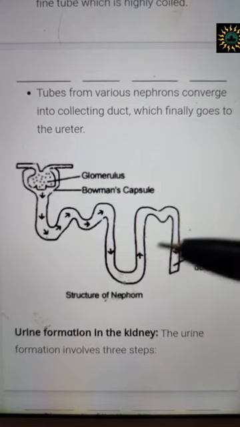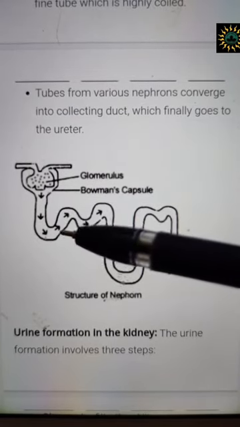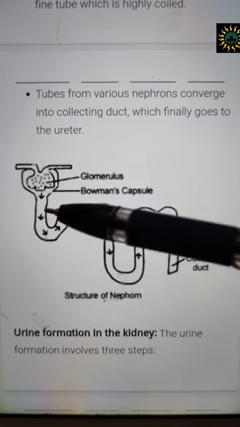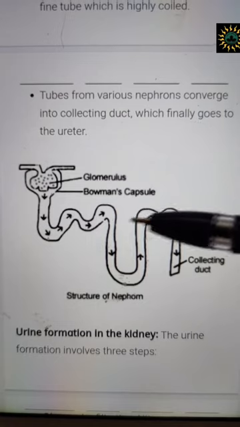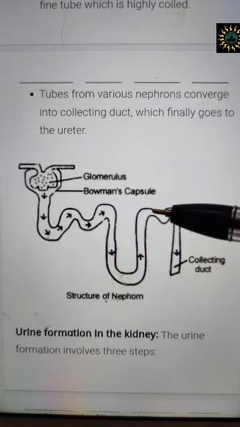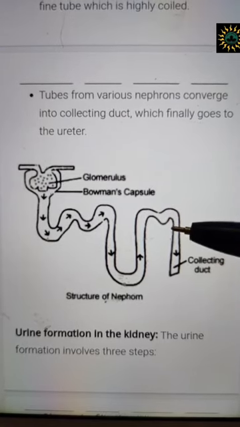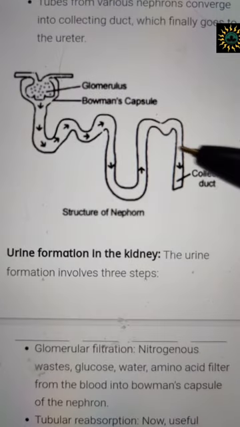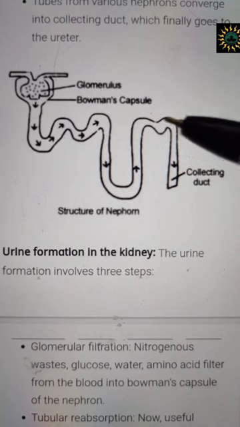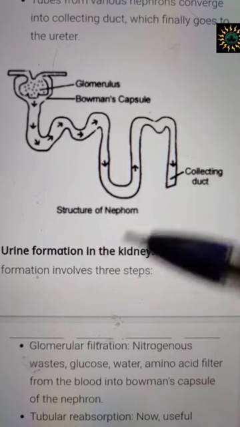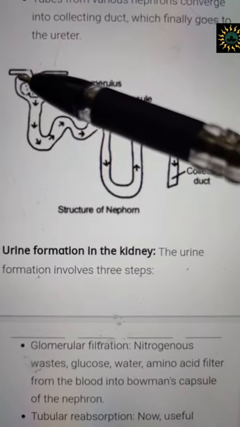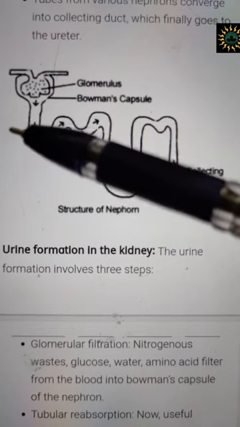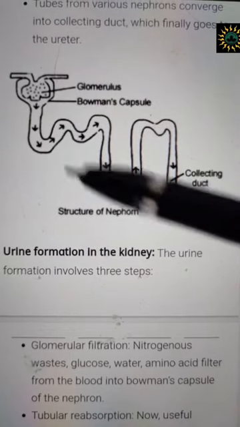Proximal means near and distal means far. So the proximal convoluted tubule is just after the Bowman's capsule, and the distal convoluted tubule is after the loop of Henle, and finally it terminates in the collecting duct. These collecting ducts will join with the collecting ducts of the different nephrons.